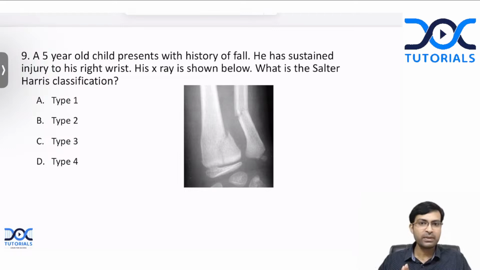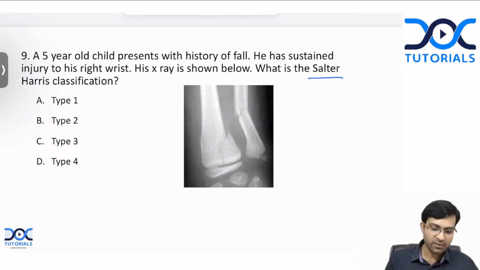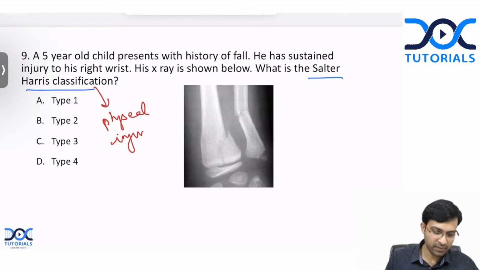Can you give me the answer? So what is the Salter-Harris classification? It is a classification for physeal injuries. What are physeal injuries? Injuries involving the physis or the growth plate.